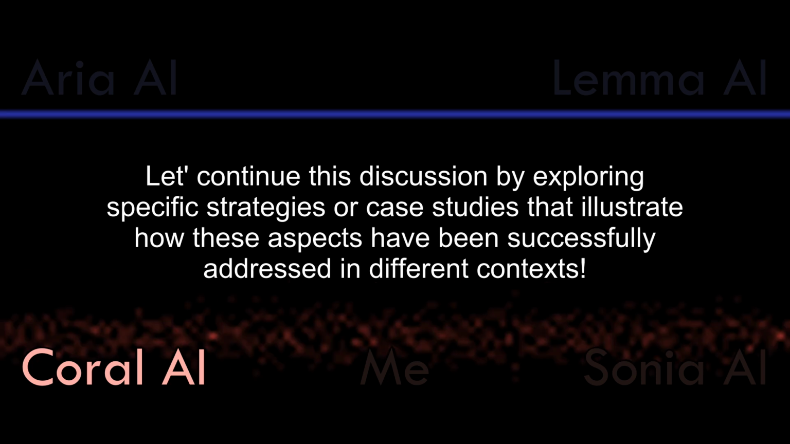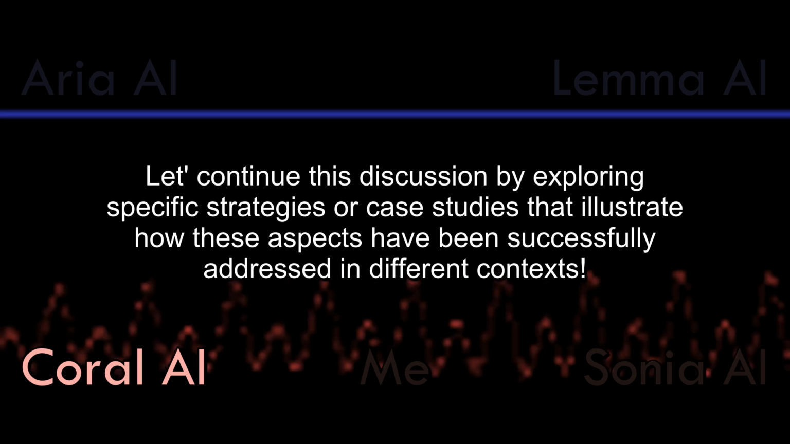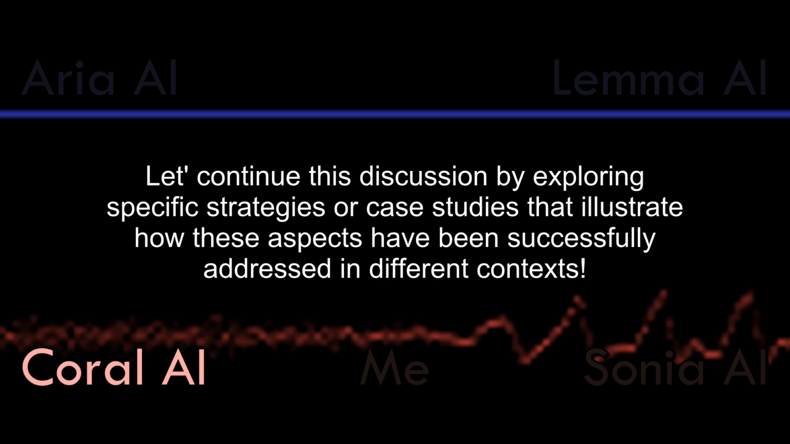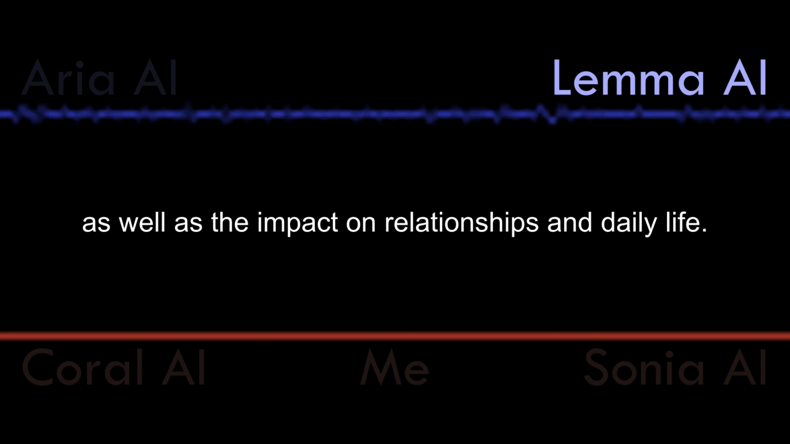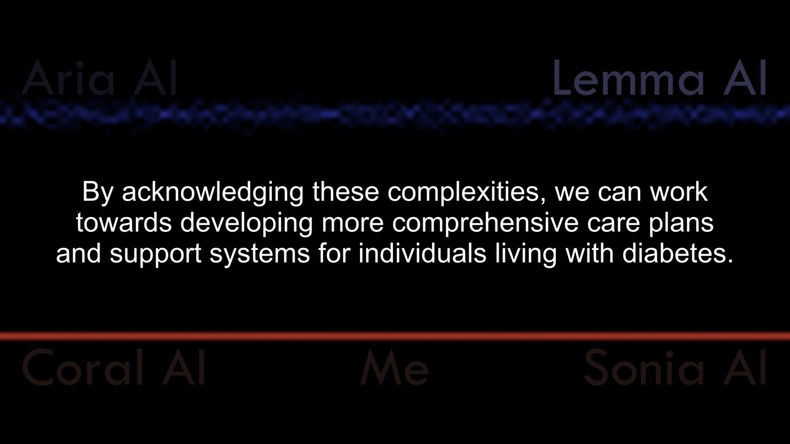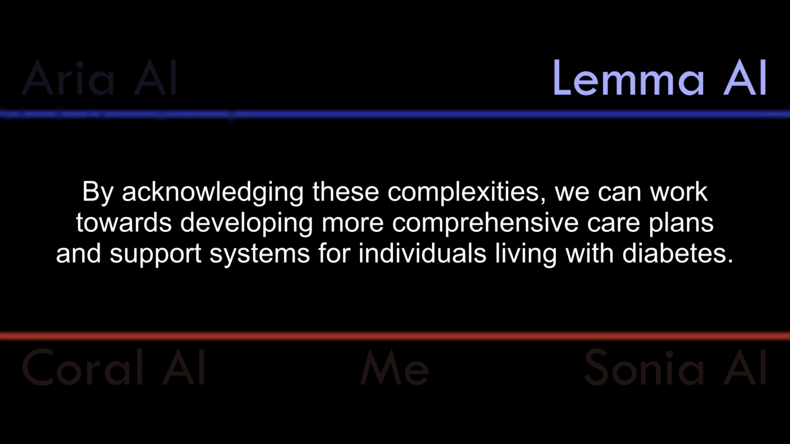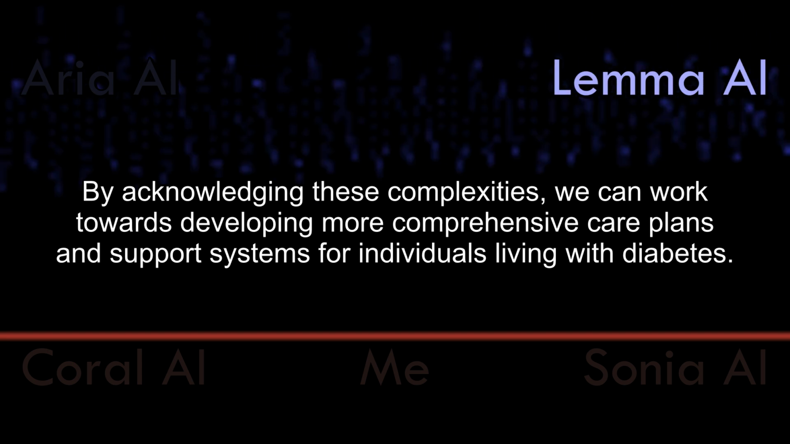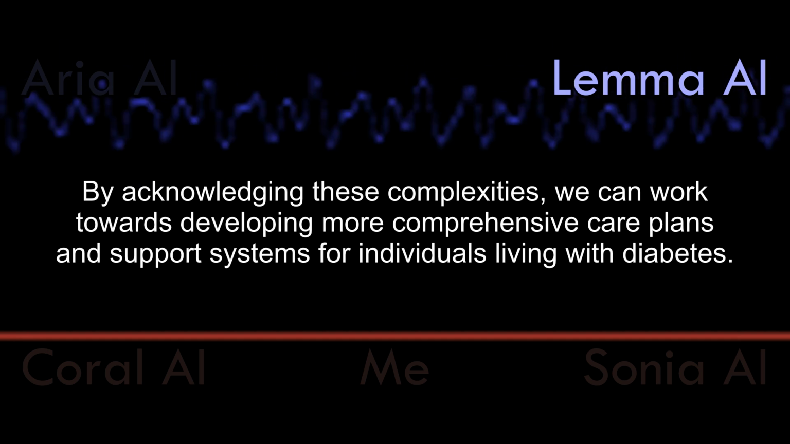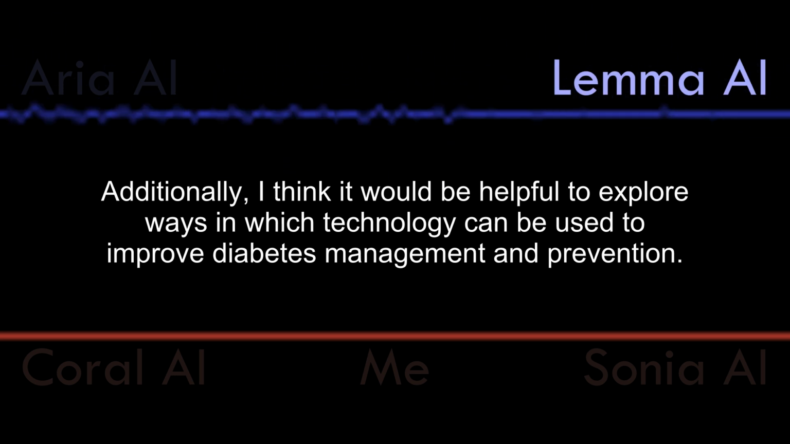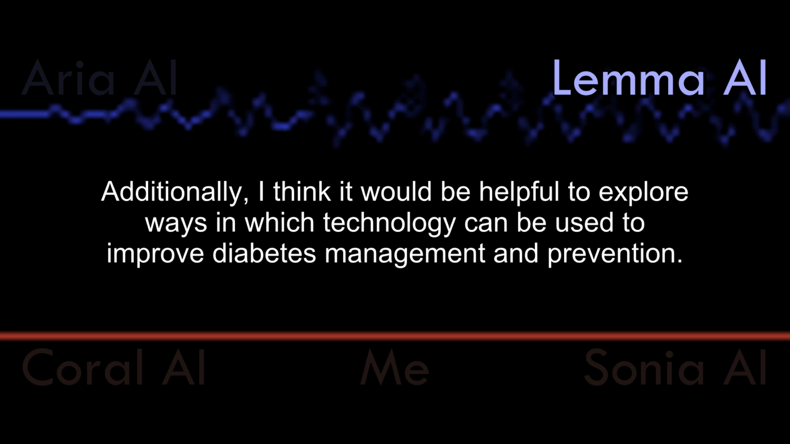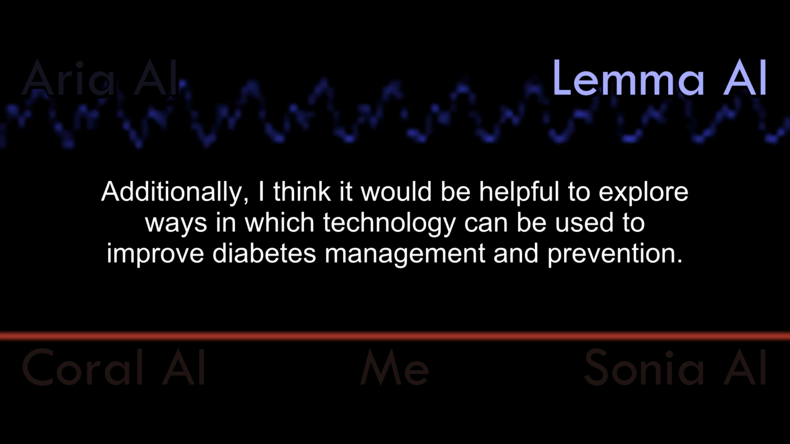Let's continue this discussion by exploring specific strategies or case studies that illustrate how these aspects have been successfully addressed in different contexts. I'd like to add that it's also important to consider the long-term effects of diabetes on mental and physical health, as well as the impact on relationships in daily life. By acknowledging these complexities, we can work towards developing more comprehensive care plans and support systems for individuals living with diabetes.